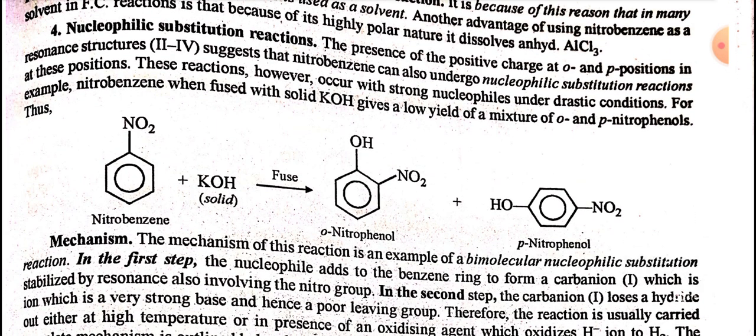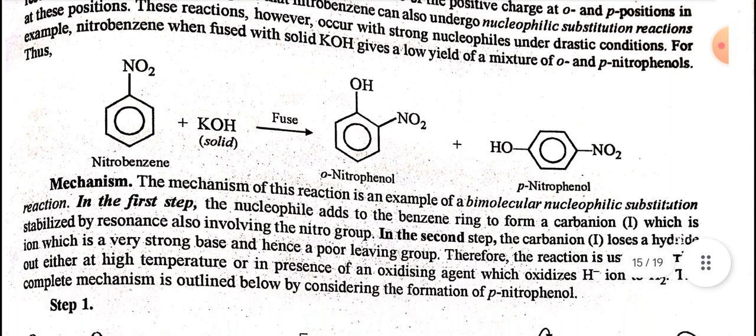The presence of the positive charge at ortho and para positions in resonance structures two and four suggests that nitrobenzene can also undergo nucleophilic substitution reactions at these positions. These reactions, however, occur with strong nucleophiles under drastic conditions. For example, nitrobenzene, when fused with solid KOH, gives a low yield of a mixture of ortho and para nitrophenols. Nitrobenzene, when reacted with solid KOH, fused, forms o-nitrophenol and p-nitrophenol.